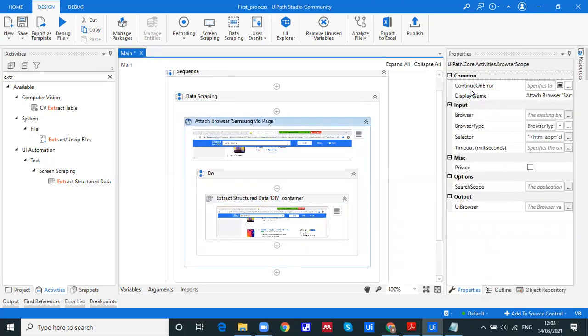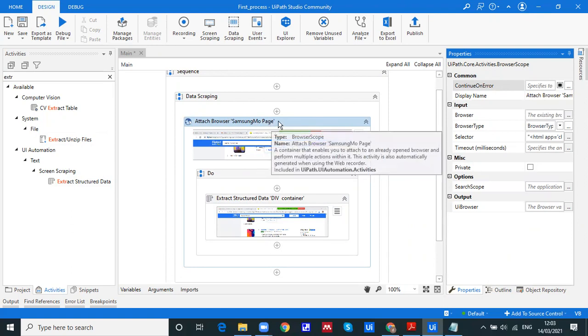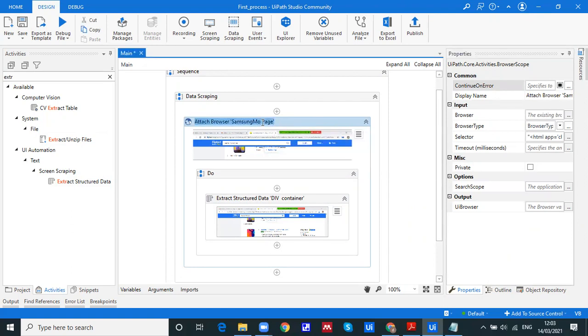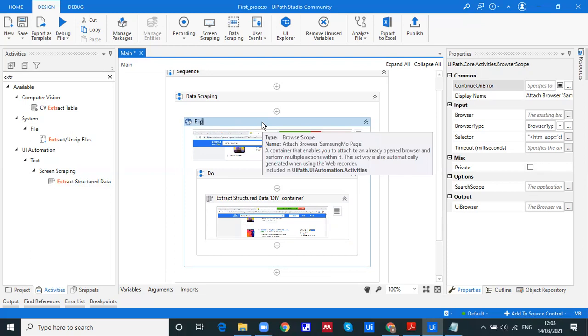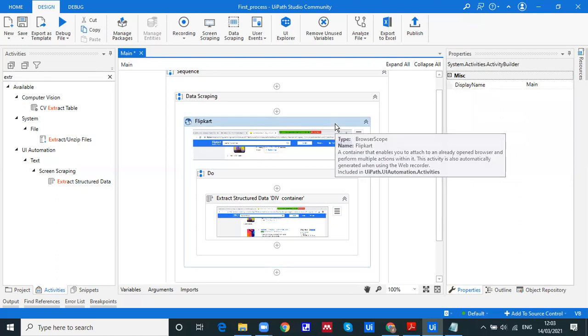Continue on error. First of all, suppose anything goes wrong with this attached browser. Do you want to continue, I mean, go on to the next step? If yes, then click on this. Otherwise, if you don't want this, just keep it as it is. Then display name. Do you want to change this display name? Attached browser Samsung page. Yes, we can change this to whatever you want, let's say Flipkart. So you can change this name; these are customizable.